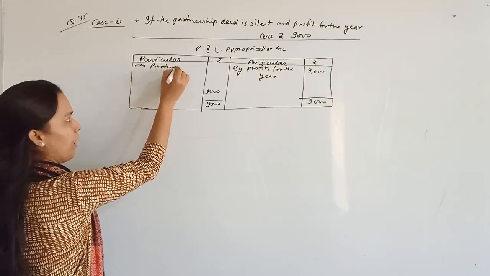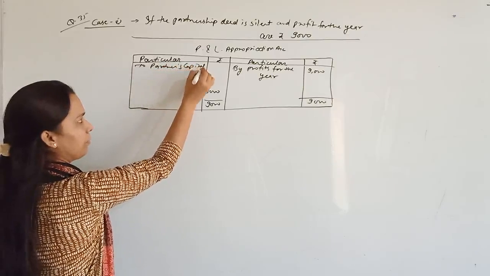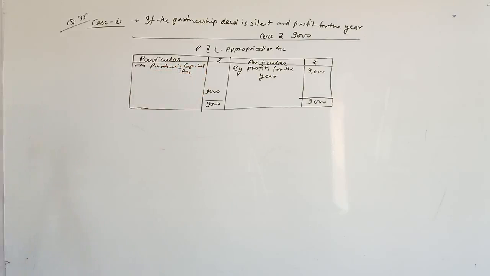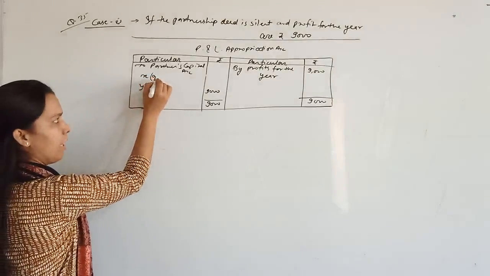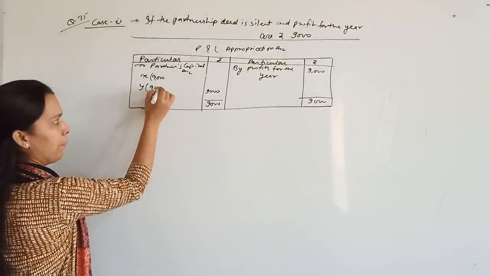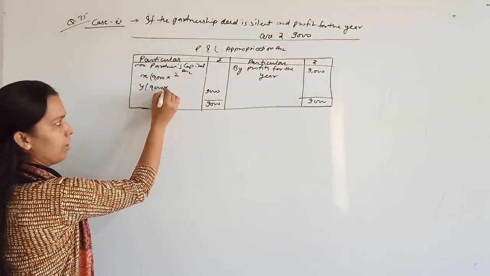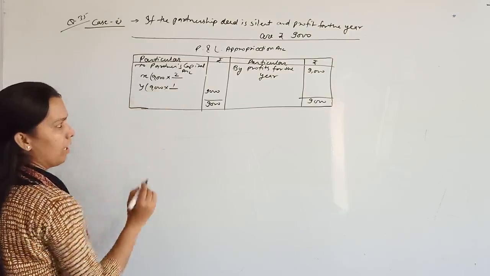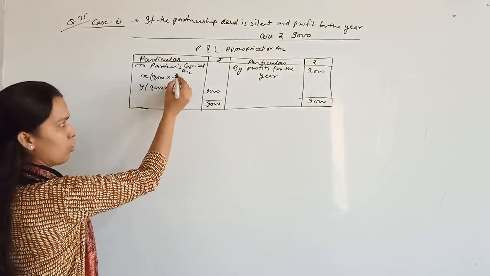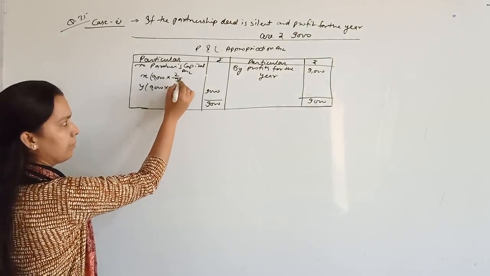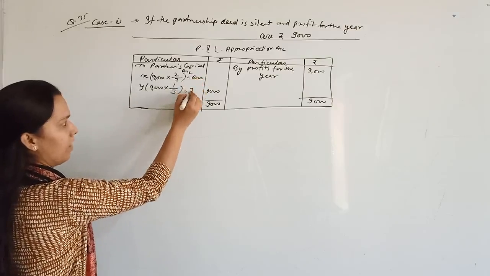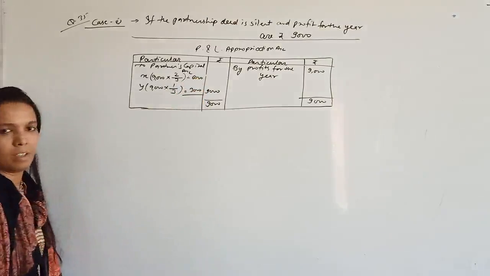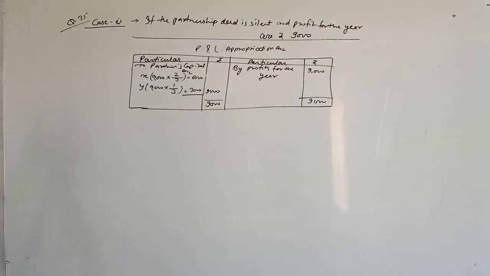We will write here to partners' capital account. What is the name of partners here? X and Y, and the profit sharing ratio is 2:1. So we will distribute like this: 9,000 multiplied by their share 2 and 1, and the denominator will be the sum of these ratios, means 2 plus 1, 3. So 6,000 rupees for X and 3,000 rupees for Y. So the profits of both partners will be 6,000 and 3,000, right?